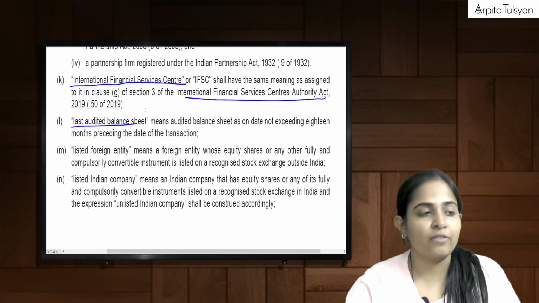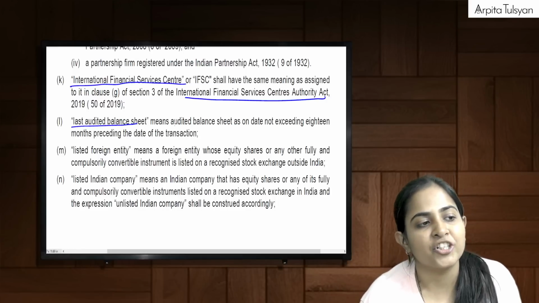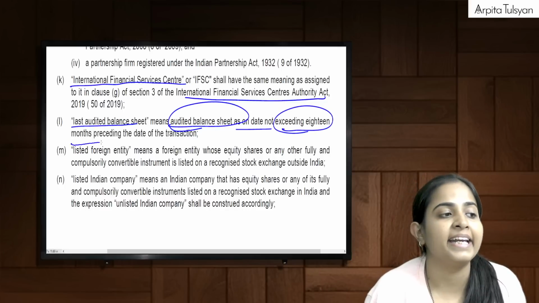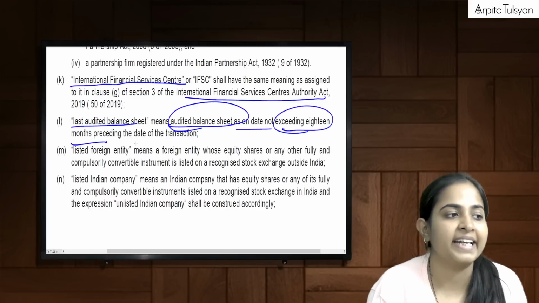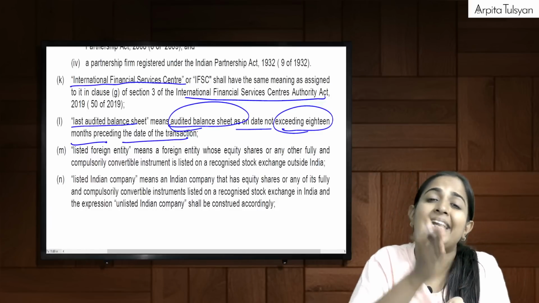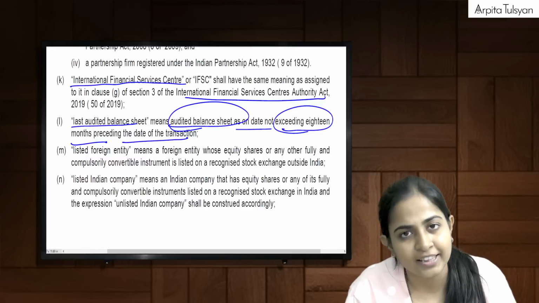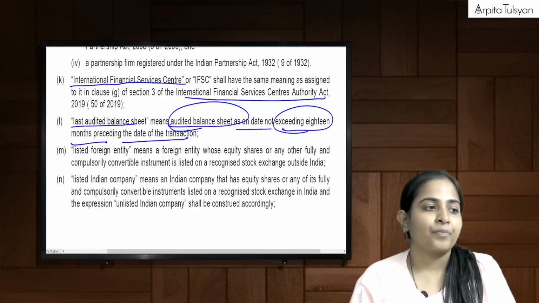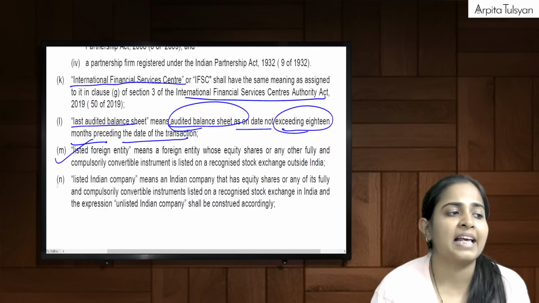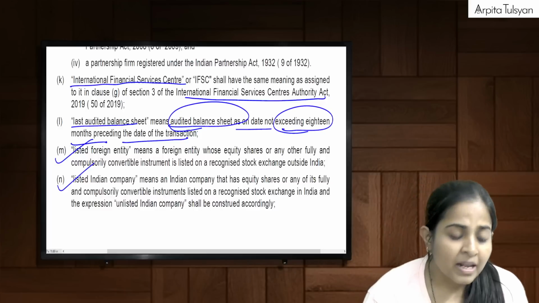Okay, so see what are they telling? Last audited balance sheet means audited balance sheet as on the date not exceeding 18 months. Not exceeding 18 months means maximum during the last 18 months, whichever was the latest audited balance sheet available with you. Okay. Then the next two are self-explanatory, very simple.